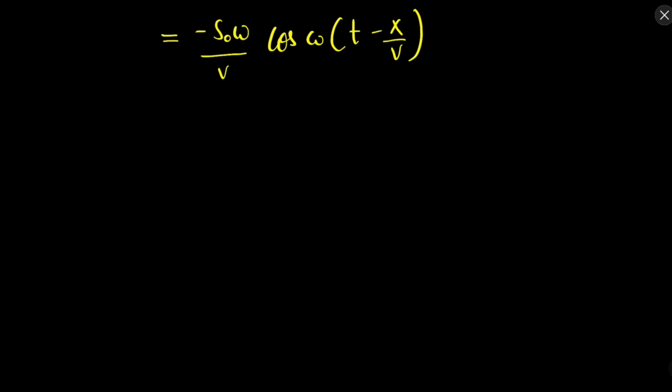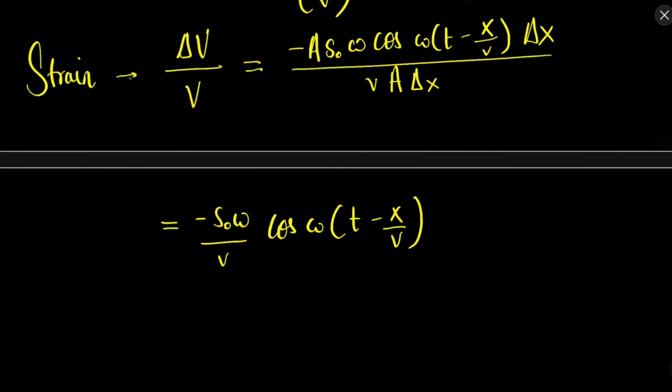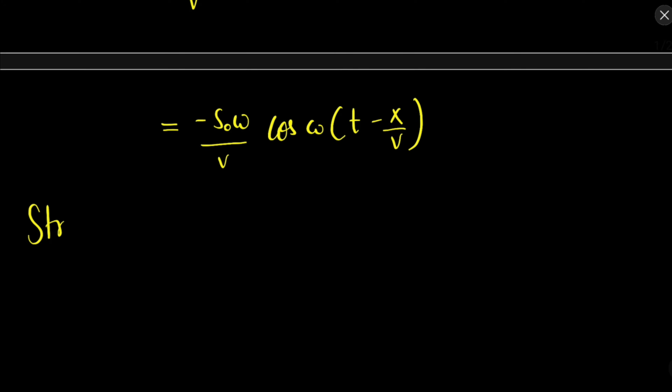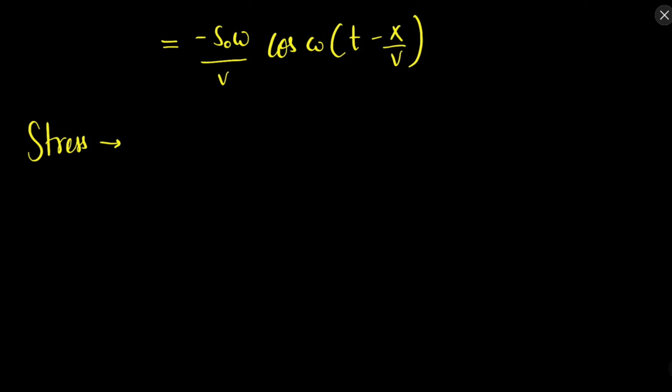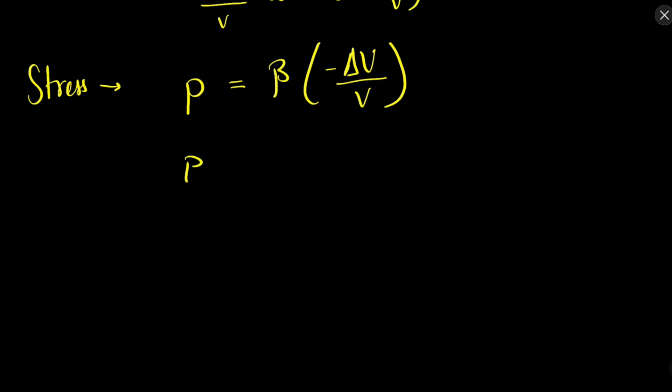So now this is the strain. What will be the stress? The corresponding stress can be obtained by the excess pressure. The excess pressure is B times minus del v by v, and here again we know what minus del v by v is.